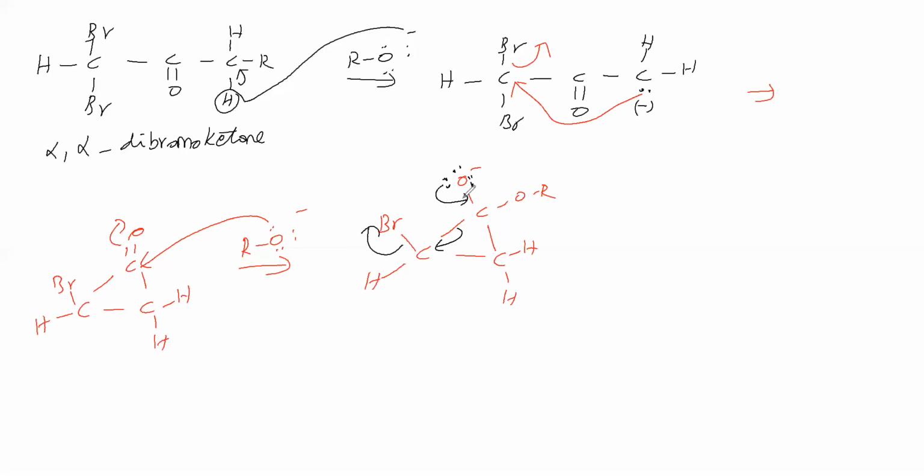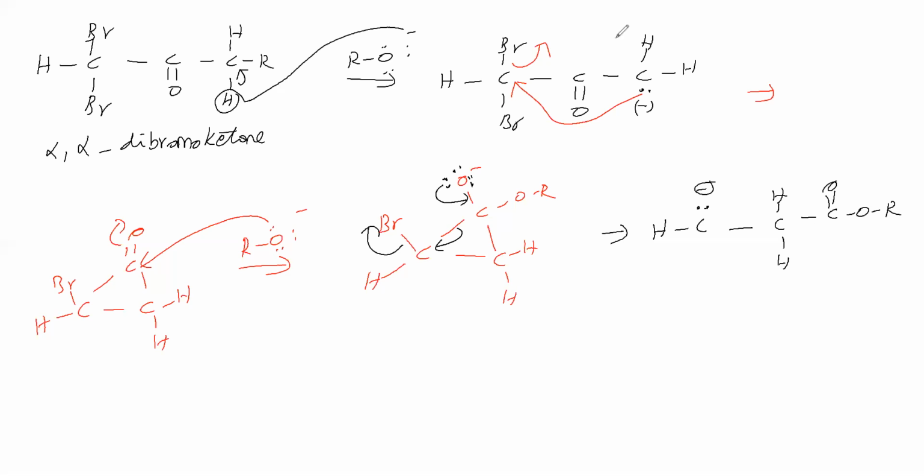Br minus is leaving. Therefore, what we'll get: here CH with a lone pair and negative charge, single bond CH2, then C double bond O, OR. Okay, we are getting like this. Next step, what happens, that we'll see.